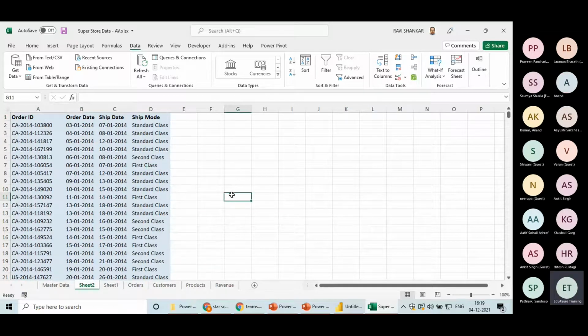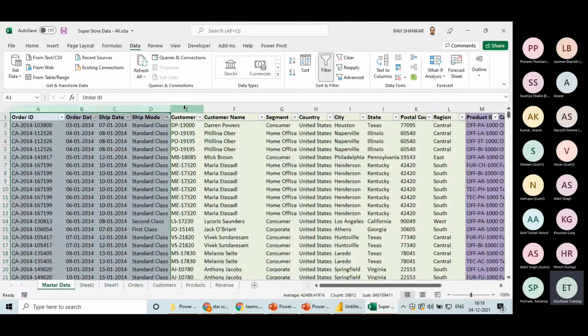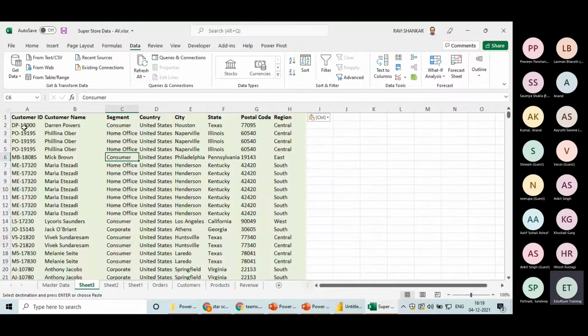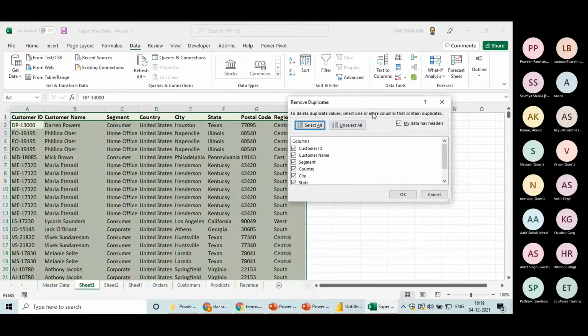I will tell you how it is not affecting the workflow. Now, I will take this customer table, paste it separately, and on the basis of the customer ID, I will remove the duplicates. Because if I am removing duplicates from the customer ID, I'm still having the complete list of customers, because I'm not removing any other data, I'm just removing duplicates, right?